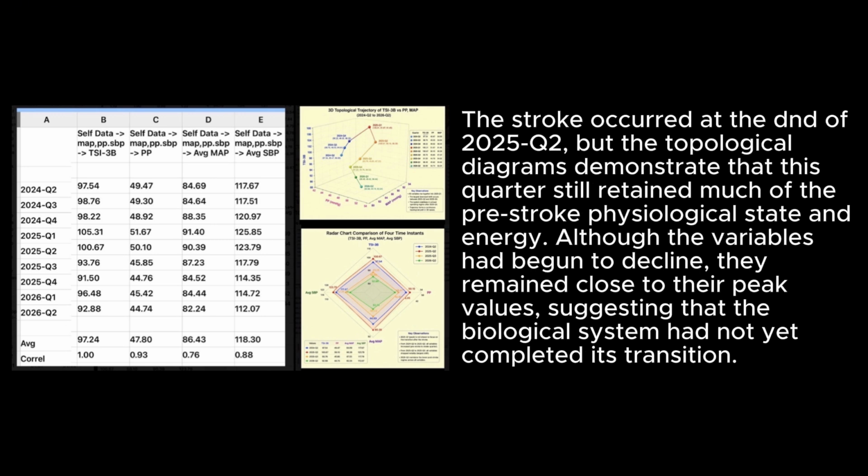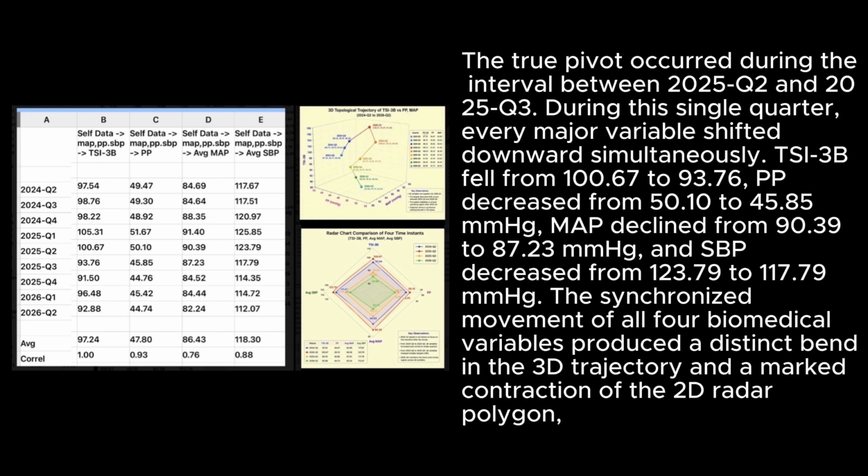The stroke occurred at the end of 2025 Q2, but the topological diagrams demonstrate that this quarter still retained much of the pre-stroke physiological state and energy. Although the variables had begun to decline, they remained close to their peak values, suggesting that the biological system had not yet completed its transition. The true pivot occurred during the interval between 2025 Q2 and 2025 Q3.